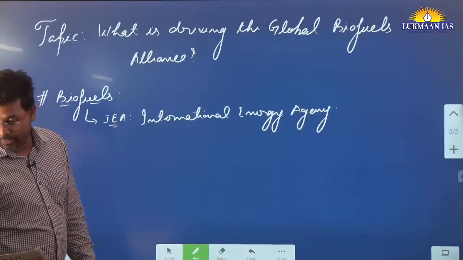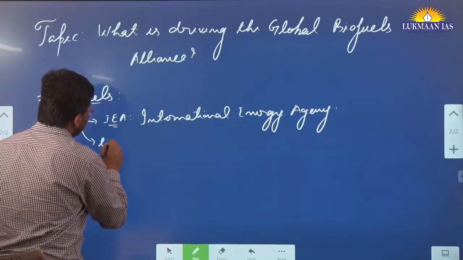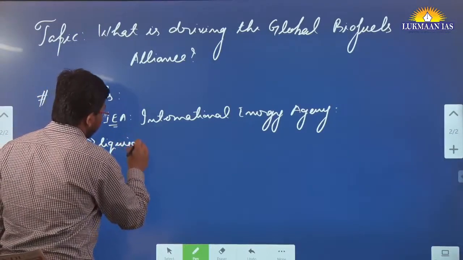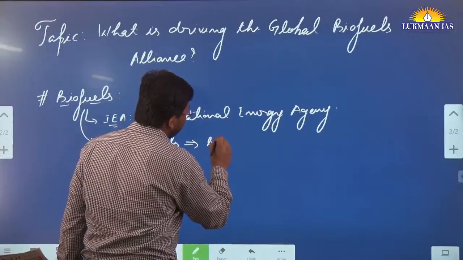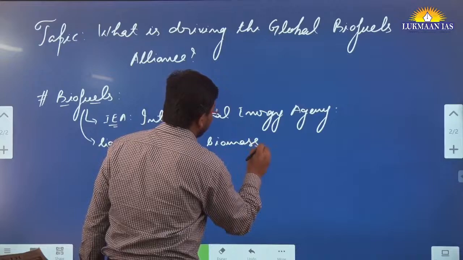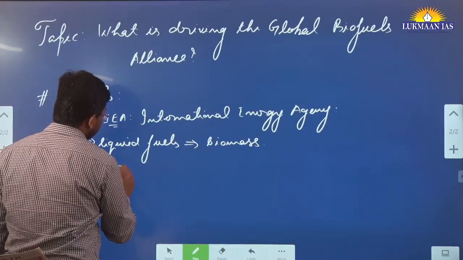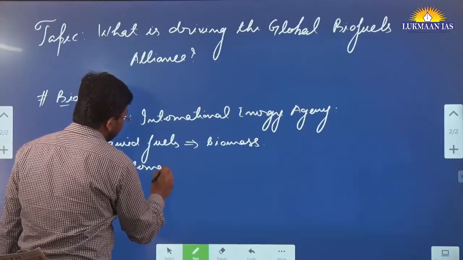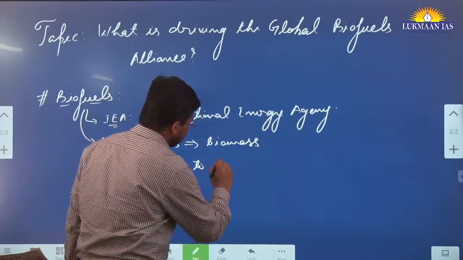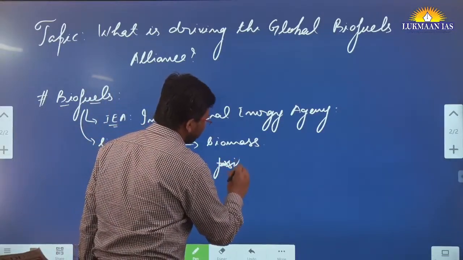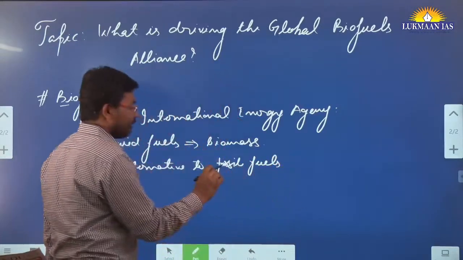So what are biofuels? Biofuels are liquid fuels. They are derived from biomass, and these biofuels are used as an alternative to fossil fuels.